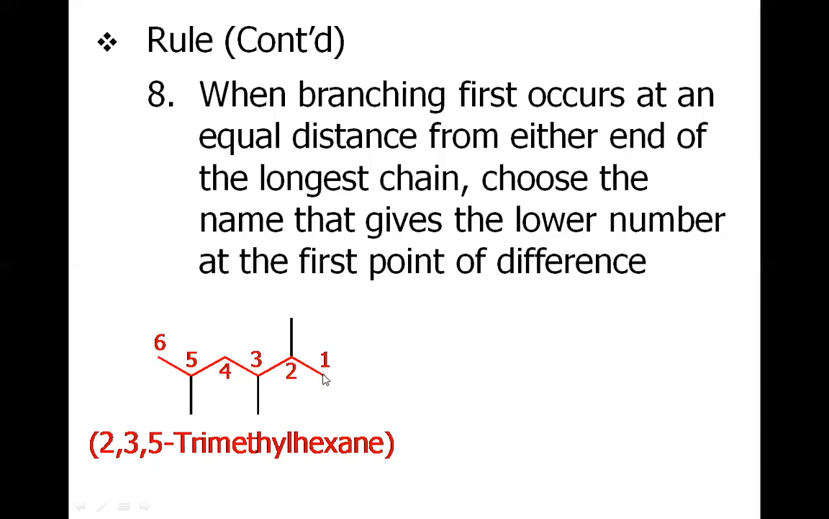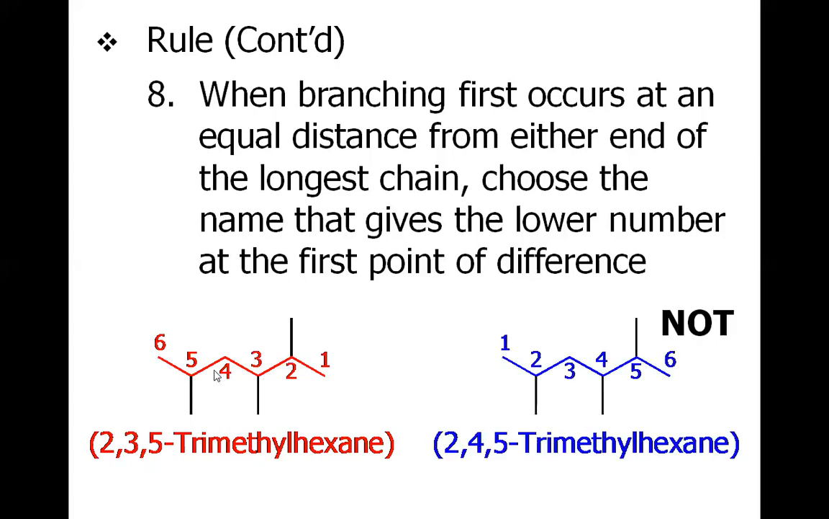For example, if you count from here, it will be 2, 3, and 5 positions of the substituents. But if you count from the other side, it will not be 2, 3, 5, rather it will be 2, 4, and 5 positions. So 2, 3, 5 is the lowest number as compared to 2, 4, 5. So this is the correct nomenclature, which is written in red.